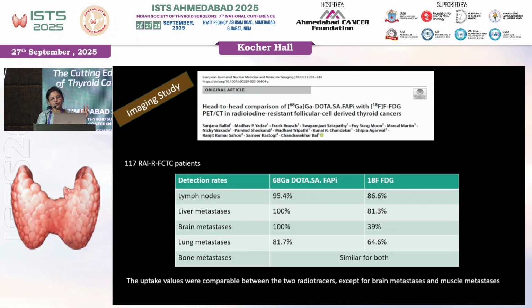Whatever studies I'm going to speak of henceforth are all done by Dr. Bal's group in AIIMS. They first did an imaging study and compared gallium FAPI with FDG, and what they saw was that the sensitivity for detection of lymph nodes, liver metastasis, brain metastasis, lung metastasis, all was higher as compared to FDG. The uptake values between the two tracers were very high with brain metastasis and also muscle metastasis.